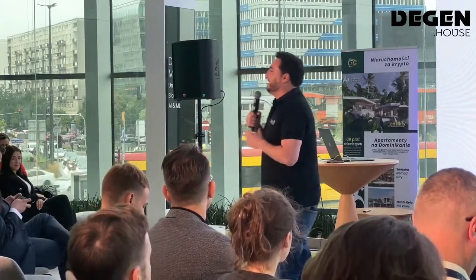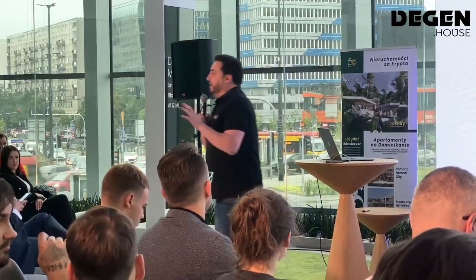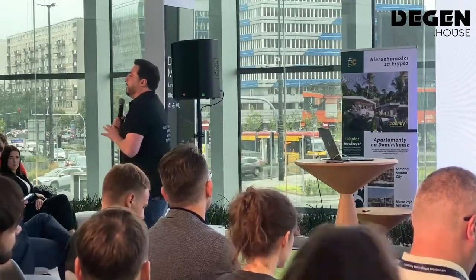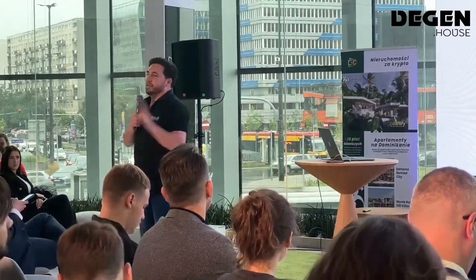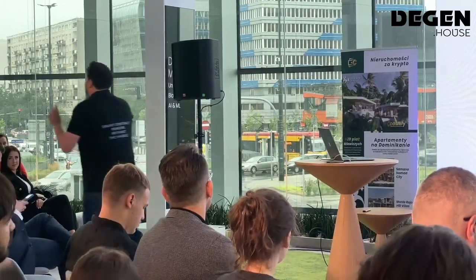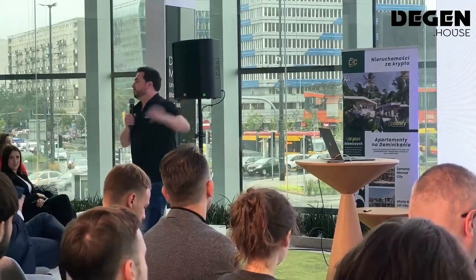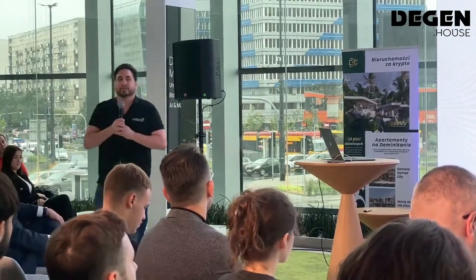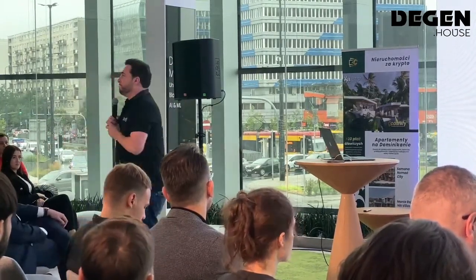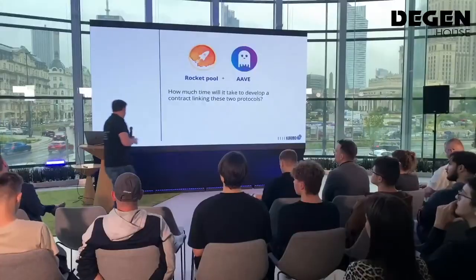You need to change and you need to modify. I will show you here in the workshop that we can build it in less than 20 minutes. Less than 20 minutes, we can build a smart contract that connects these two smart contracts, and we can deploy it on the mainnet.